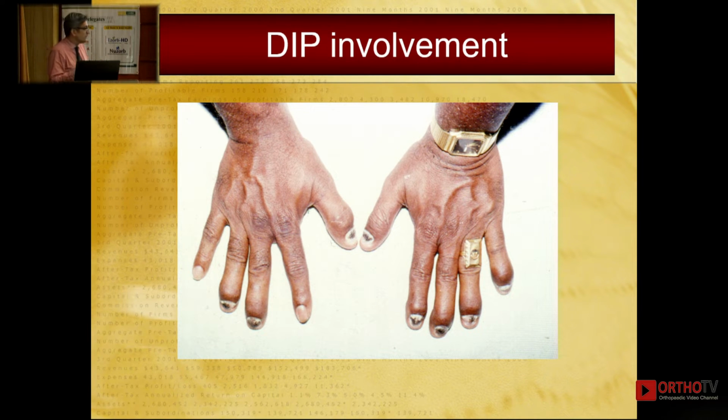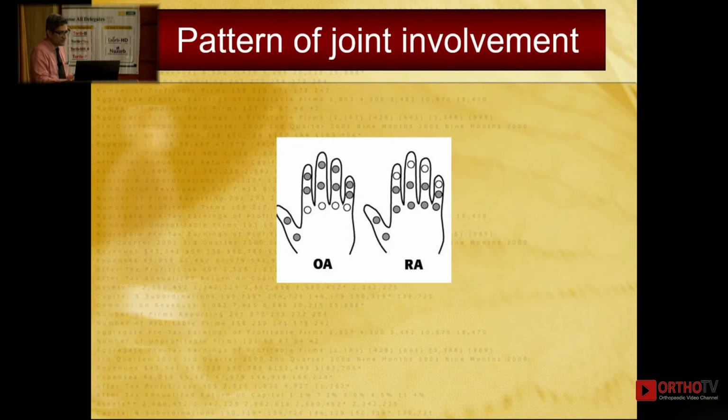How do we clinically differentiate? One, look at the nails. Most of the times, if the DIP is involved in psoriatic, nail is generally involved. If you palpate the joint in OA, you will get that bony feel. In psoriatic arthritis, you will get that synovitic feel. There is something between our fingers and the bones.